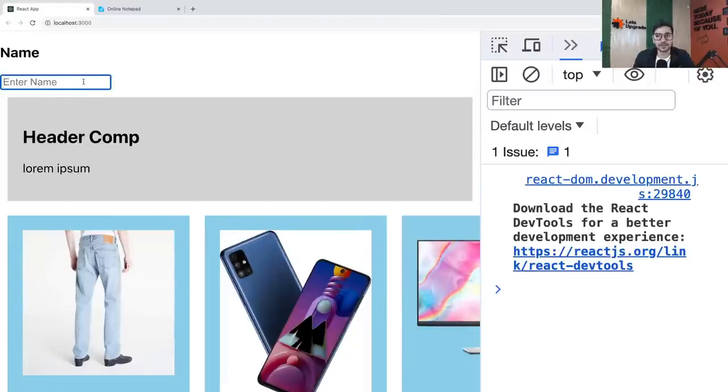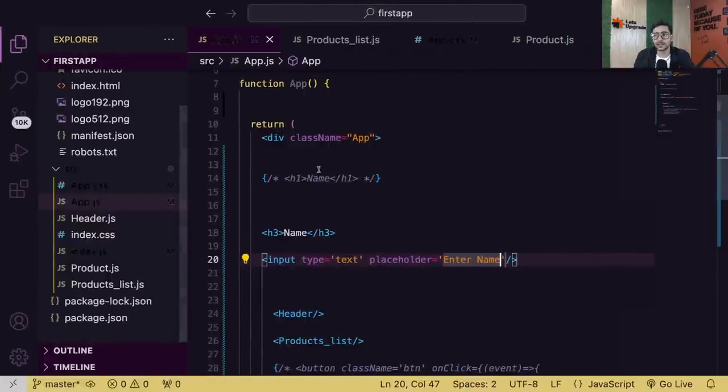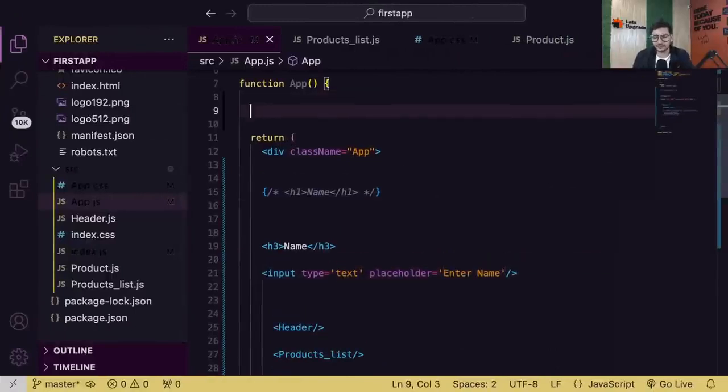Hopefully it's visible. So now what I want to do is read this input field, because in future you're going to have forms and people will fill them and submit them. So you want to know how to read that input field's value so that you can send it to an API or to a server, right, everyone? So for reading an input field, the best way possible in React is to create a state variable for this input field, that will handle the value coming from this input field.